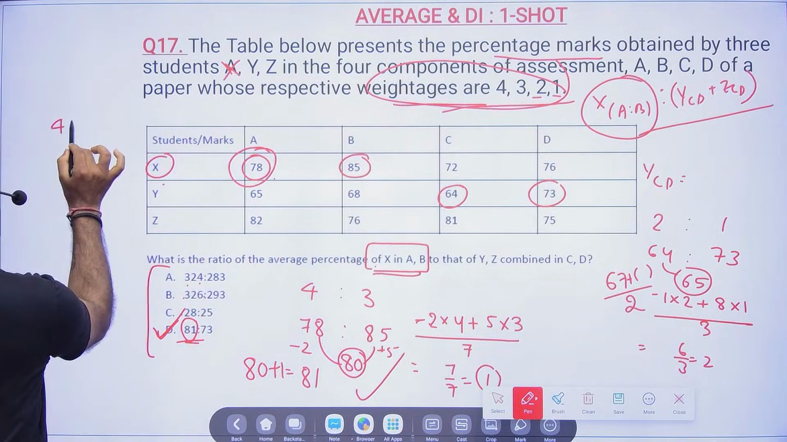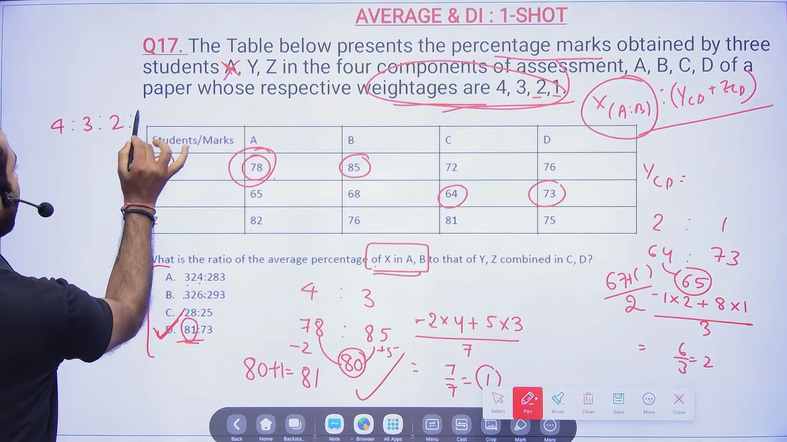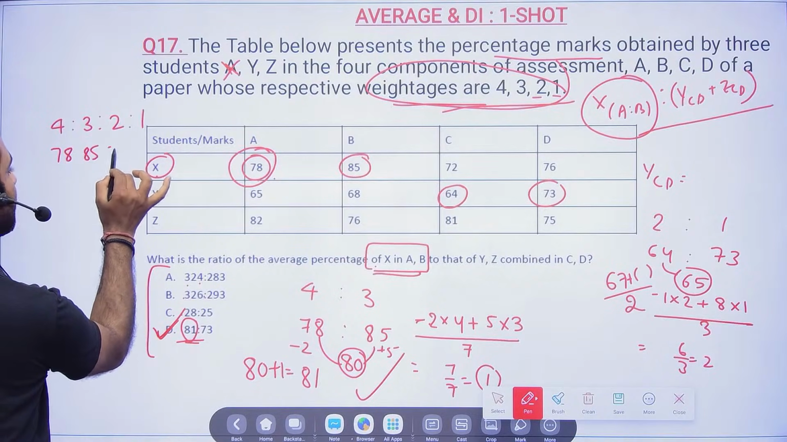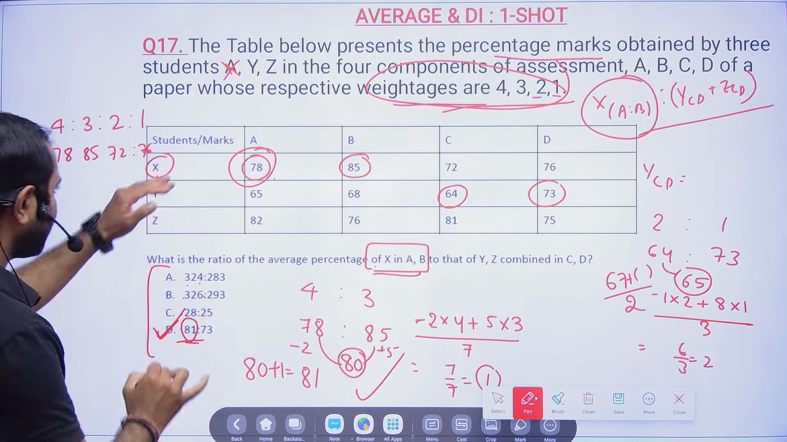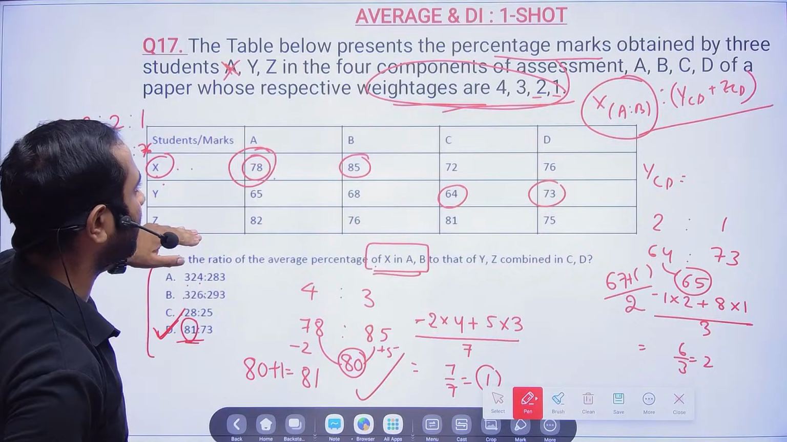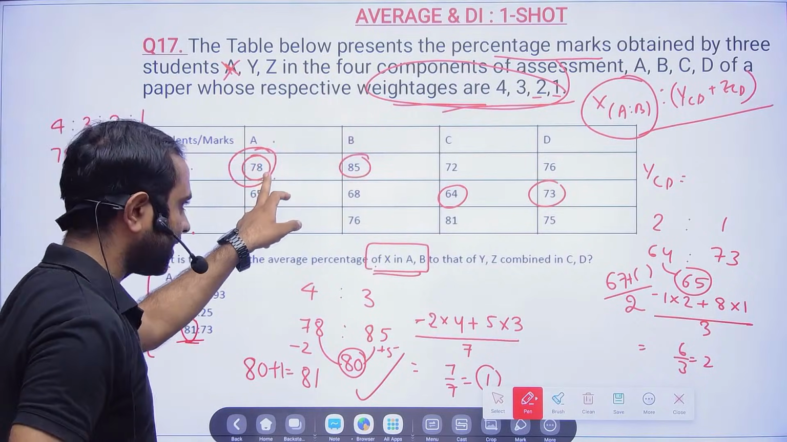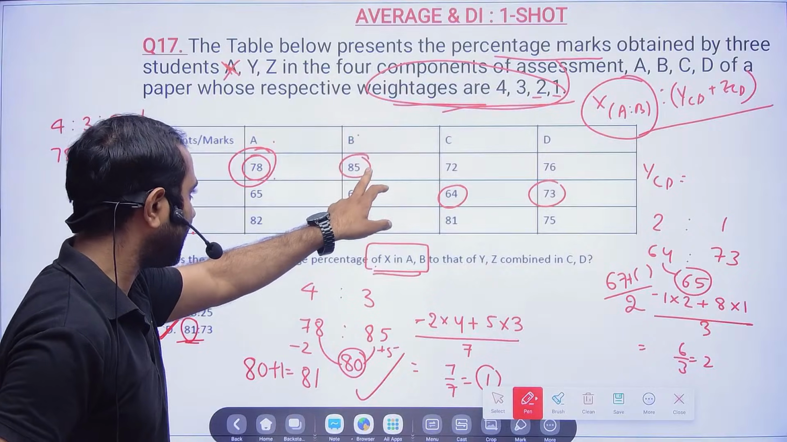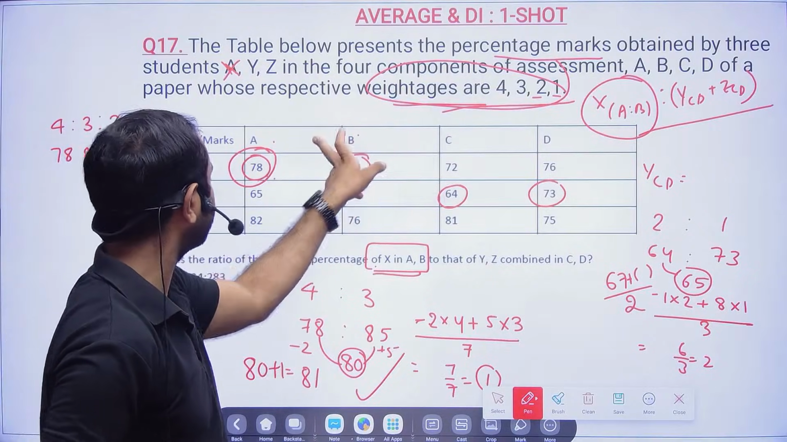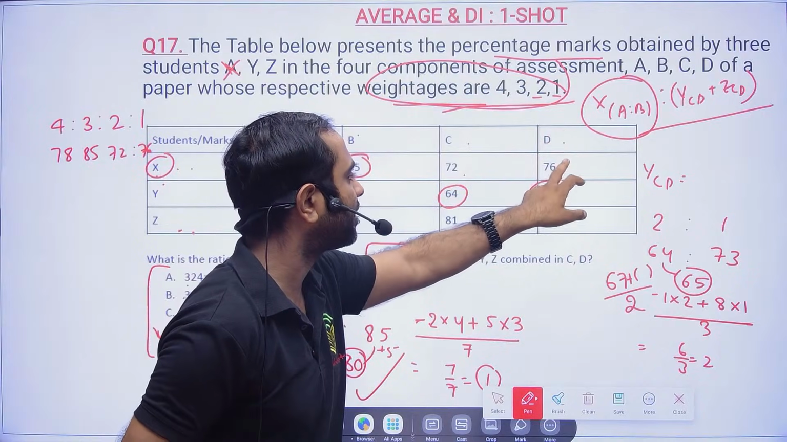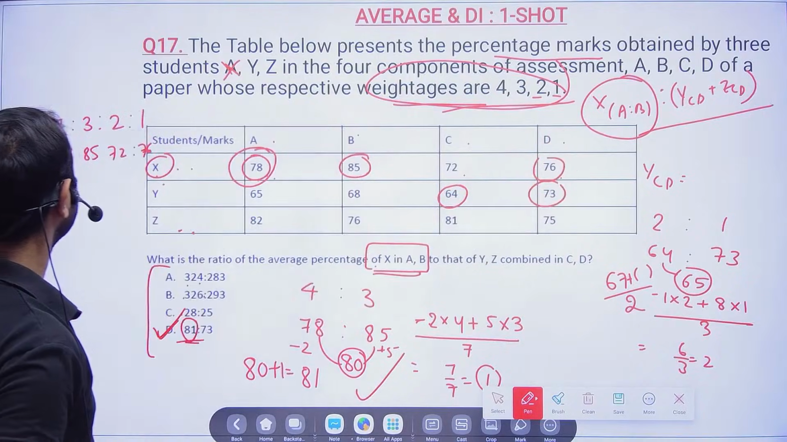If you see 4, 3, 2, 1, the weights are given, right? And then the marks for X are 78, 85, 72, 76. So there are students X, Y, Z, okay? In assessments A, B, C, D, X got 78% marks in A, 85% in B, 72% in C, and 76% in D. That is what is given here.